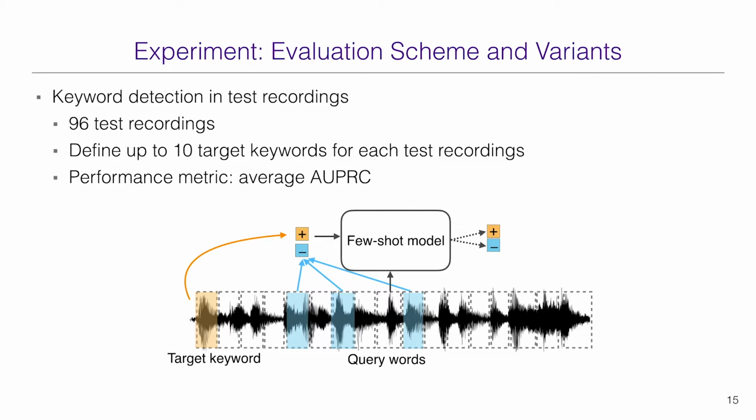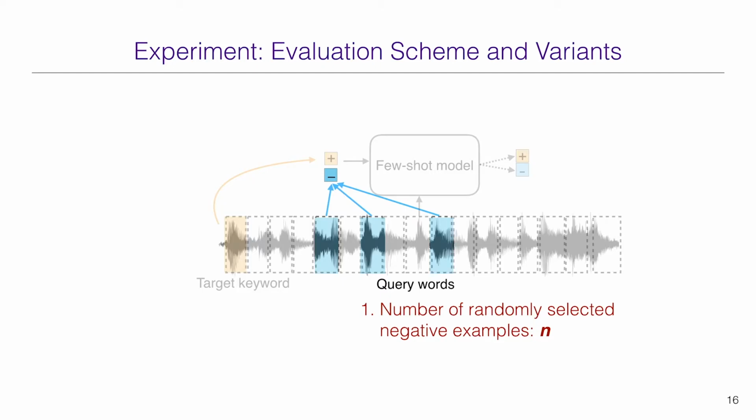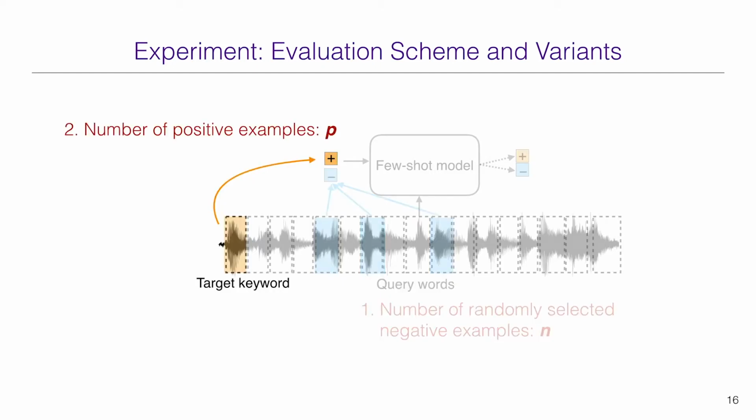Evaluation is based on the detection of unseen word classes in our test set recordings. We use 96 recordings from the test speakers in SWC. In each recording, we pick up to 10 target words. AUPRC averaged over all recordings is used as the performance metric. We also experiment with several variants at inference. First, varying the number of randomly selected frames as the negative examples. Second, varying the number of positive examples.